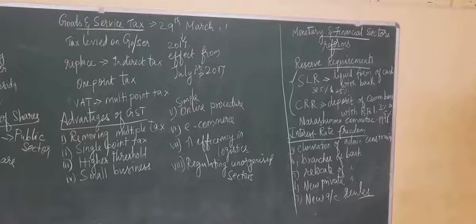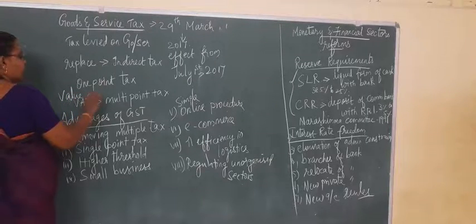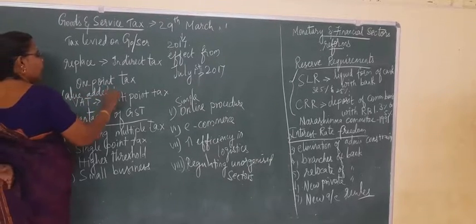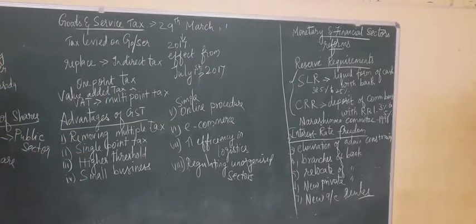Before that, we had VAT, that is value added tax. What do you mean by value added? For example, while you are purchasing a raw material, tax is levied for the raw material.